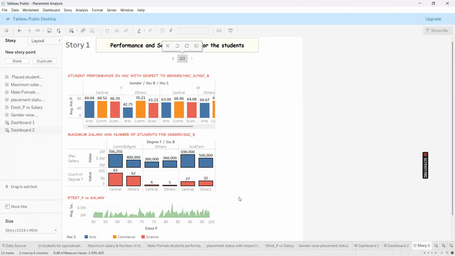But we didn't observe any particular pattern or trend, because when the mark increases, the salary increases for a few points and decreases for a few points. It doesn't follow a particular pattern. So we can tell that there is no correlation, or zero correlation, between entrance test mark and salary. Thank you.